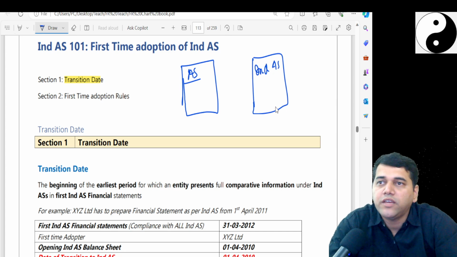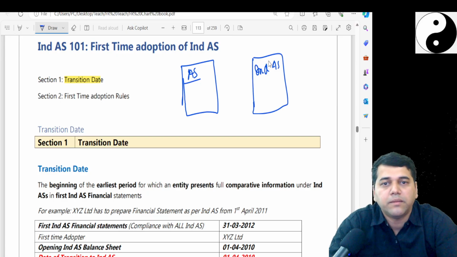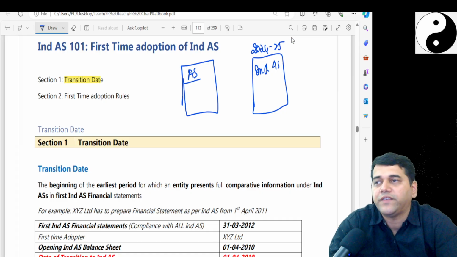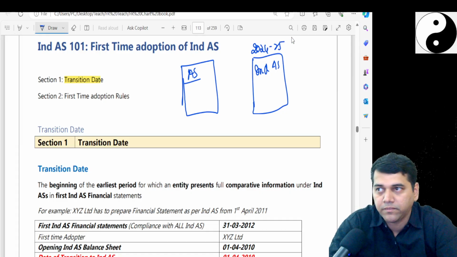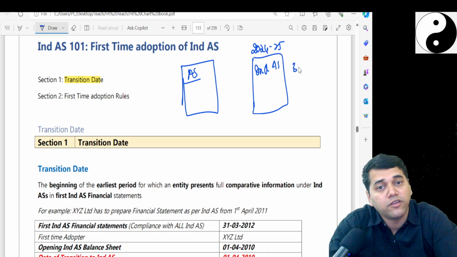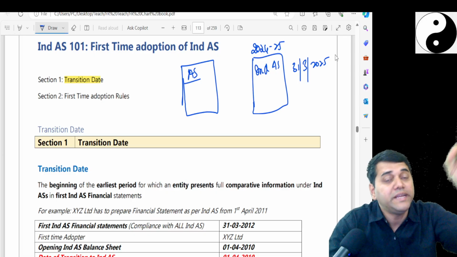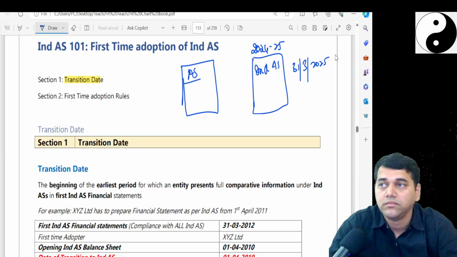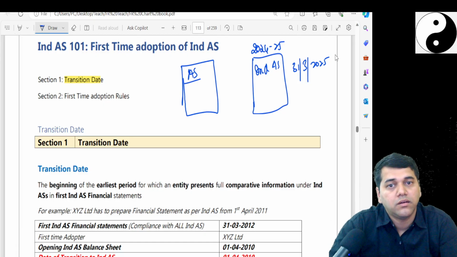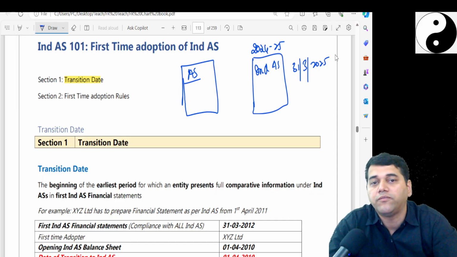Now from which day are you going to prepare Ind AS? For example, it becomes applicable this year, say the 2024-25 financials that you prepare. That means the balance sheet ending on 31st March 2025 should be Ind AS compliant. If I have to do that, where are the opening balances going to come from?